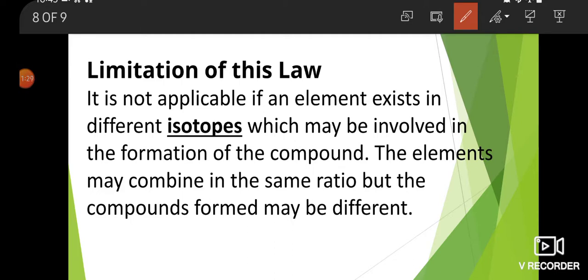Here, the limitation of the law of definite proportion: it is not applicable if an element exists in different isotopes which may be involved in the formation of the compound. The elements may combine in the same ratio, but the compounds formed may be different.